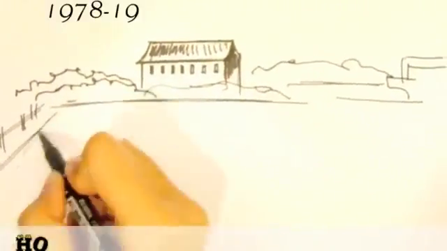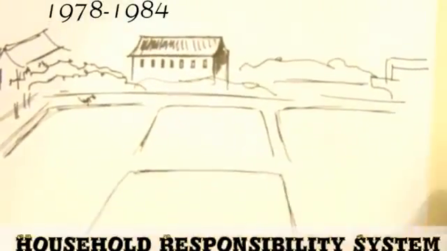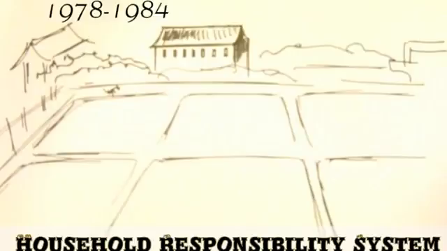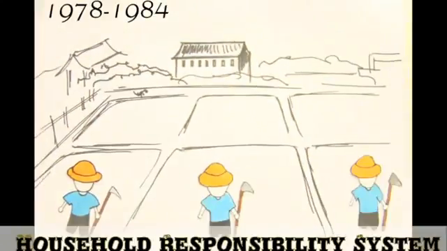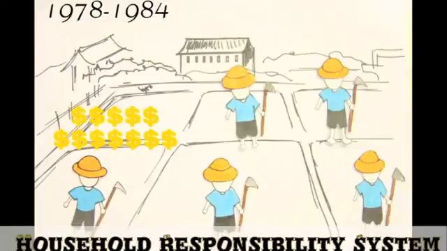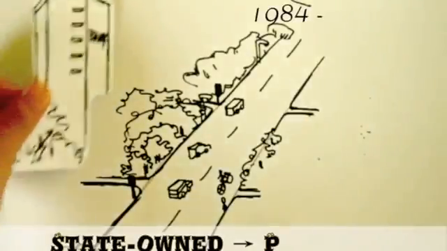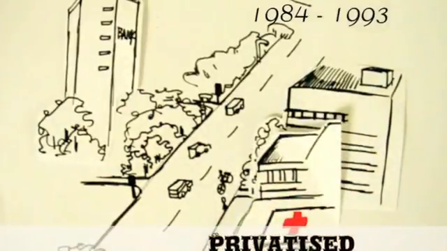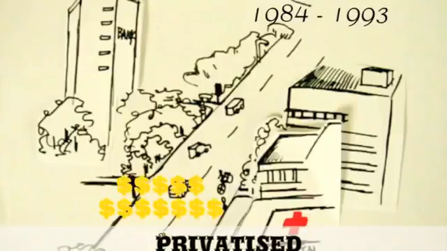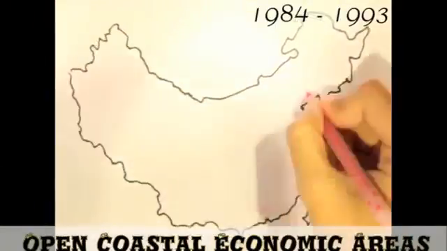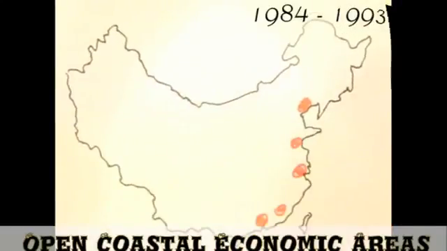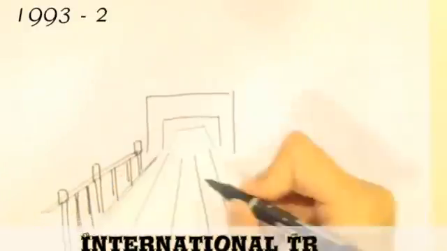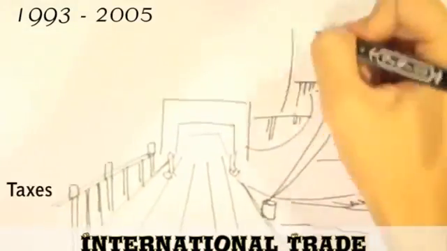In 1978, China's economic growth first started in the agricultural sector, where state-owned land was distributed to households. Motivated farmers worked with increased productivity. China's GDP hence increased. Economic reforms then continued into the industrial sector. Private businesses flourished. Due to more flexible management and more efficient system, private firms were much more productive and contributed to China's GDP significantly. Also, the government took the first step toward international trade by setting up open coastal economic areas such as Shenzhen. Since 1993, the political environment was made even more conducive for private businesses.